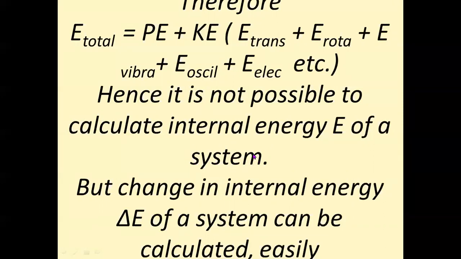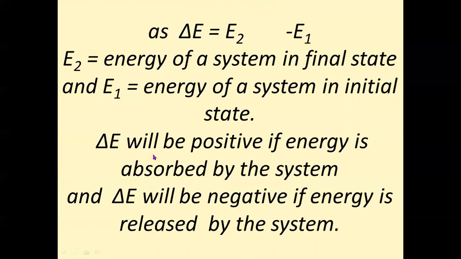If we consider a system having two states, initial and final, or first and the last state, then the difference of internal energies of these two states, that is E1 and E2, is given by delta E, which will be equal to E2 minus E1. This we can calculate.